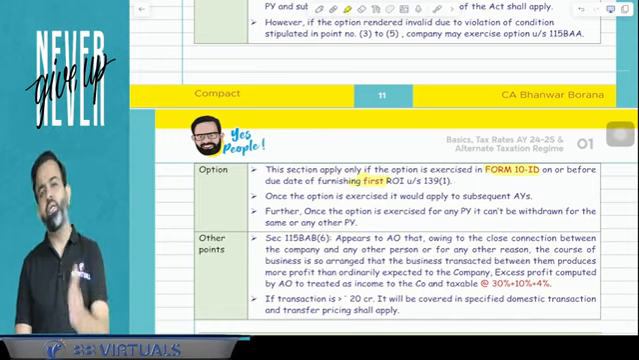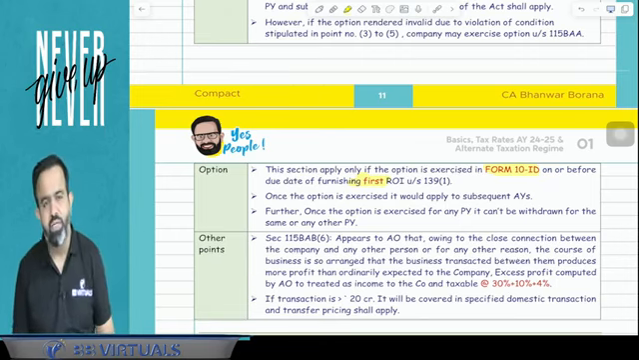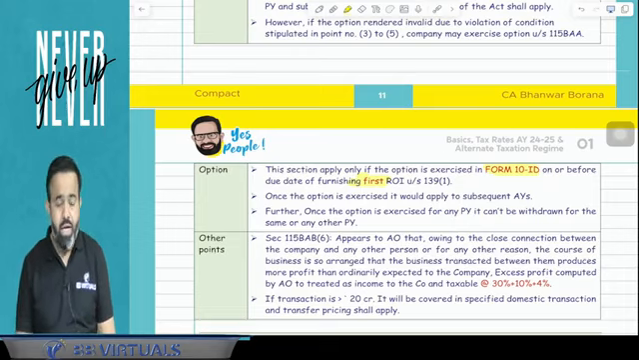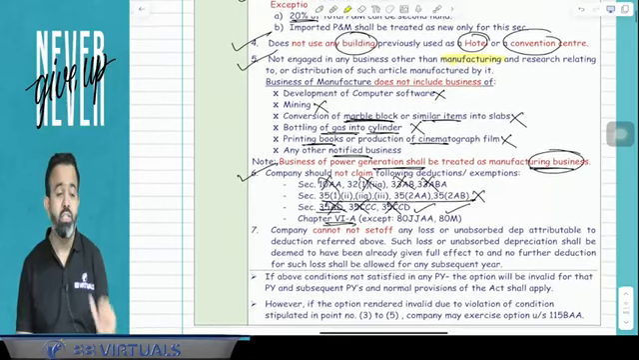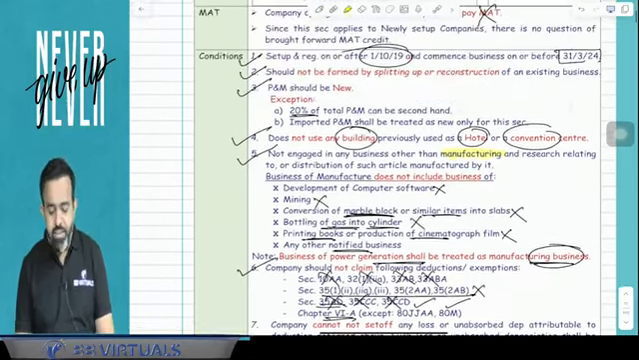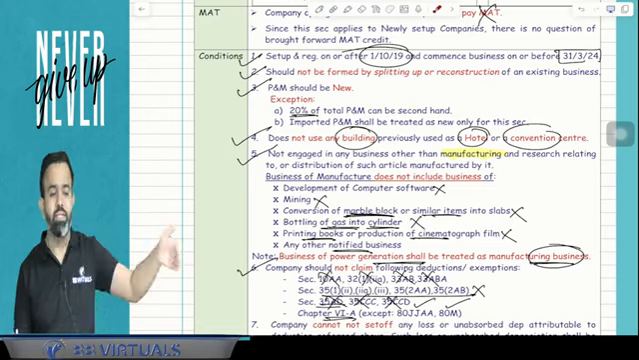And once company opted for this section, then this section is applicable for subsequent years also. Means subsequent years also, this benefit is available. Now one more point, lawmaker says that suppose in the subsequent year, if any condition is not satisfied, then company will come out from this section and normal provisions will be applicable.